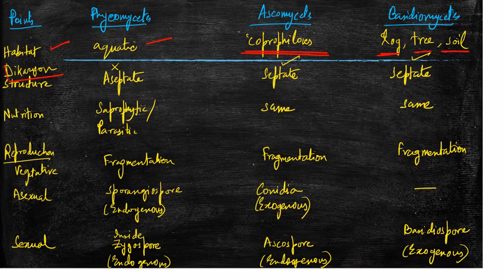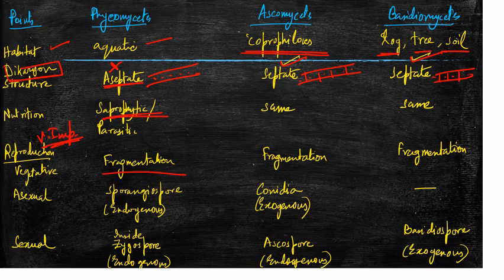Dikaryon, very important point. Dikaryon is not present in case of Phyco, but it is present for Asco and Basidio. Structure: in case of Phyco, the hypha is aseptate, but in case of Asco and Basidio, there are partitions, septate, right? Nutrition, all of them are saprophytic. Coming to reproduction, which is a very important point, vegetative reproduction is seen in Phyco, that is fragmentation, also in Asco and also in Basidio. Asexual reproduction is seen only in Phyco and Asco. In Basidiomycetes, there is no asexual reproduction.